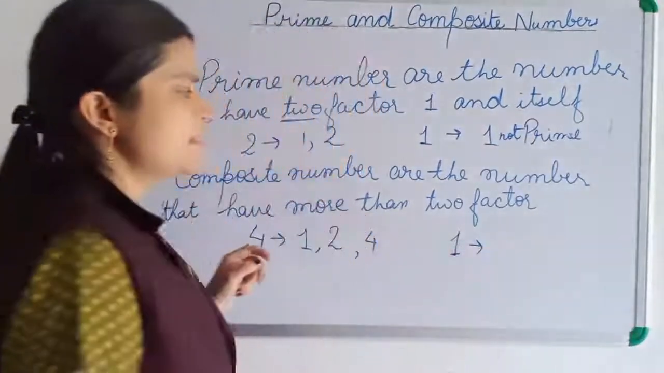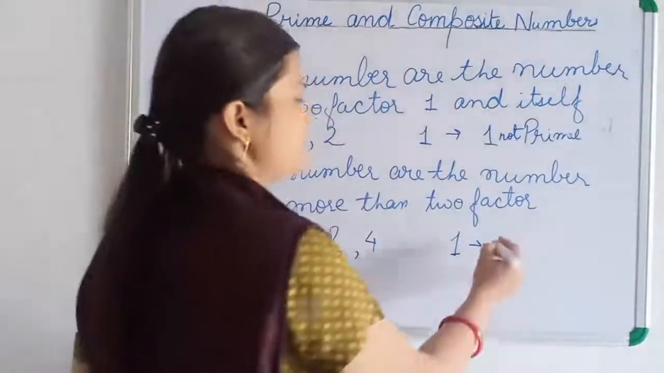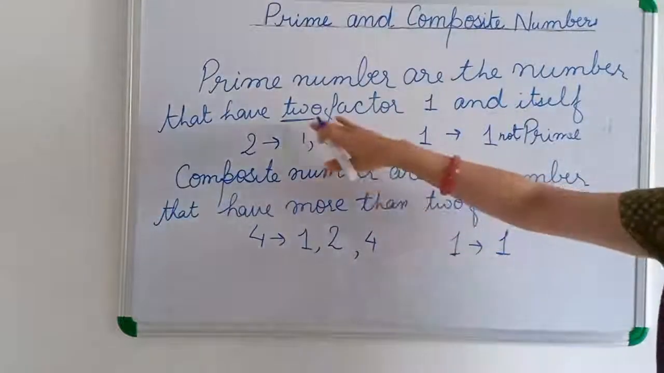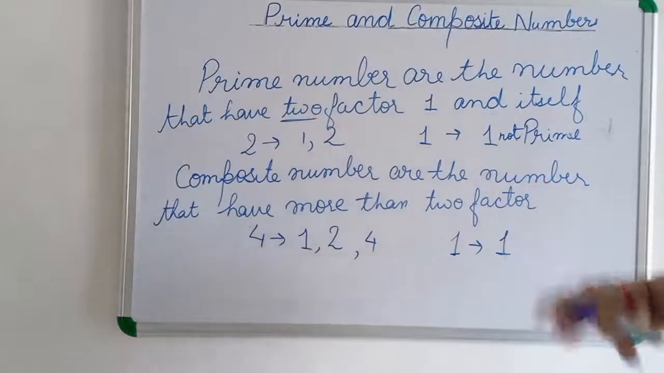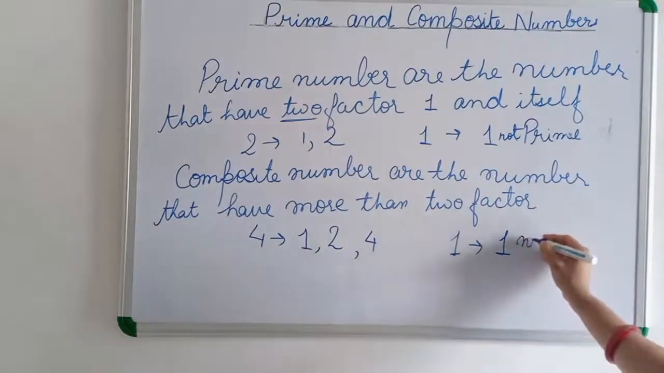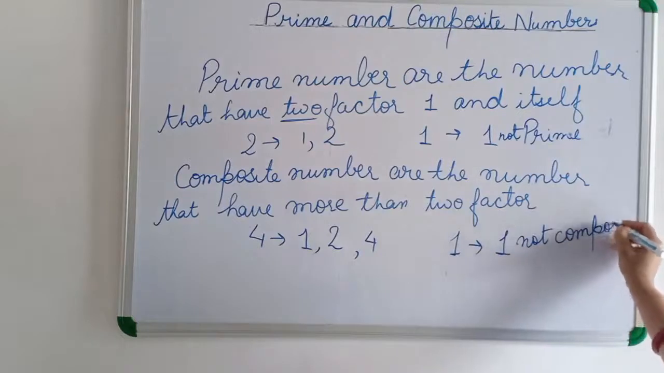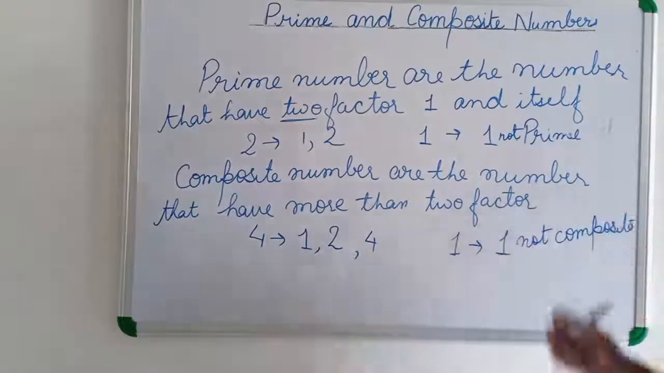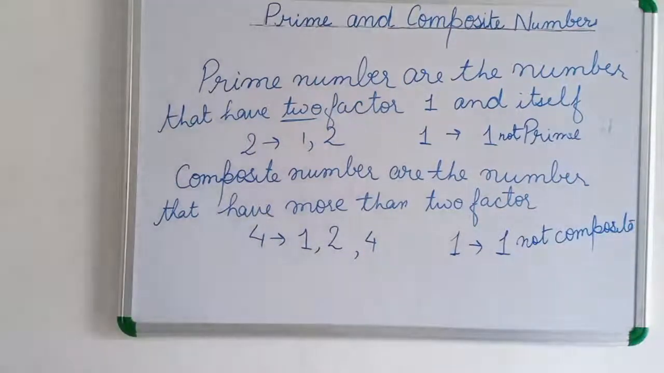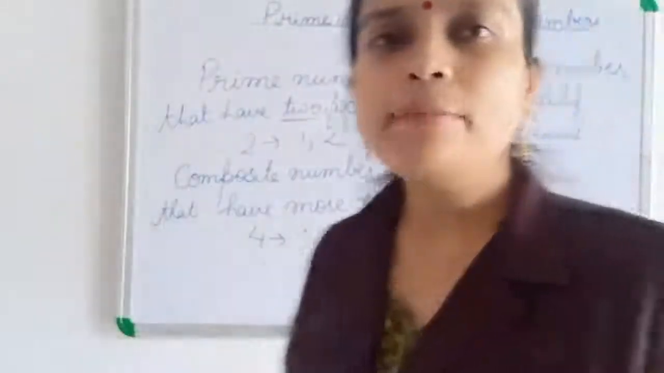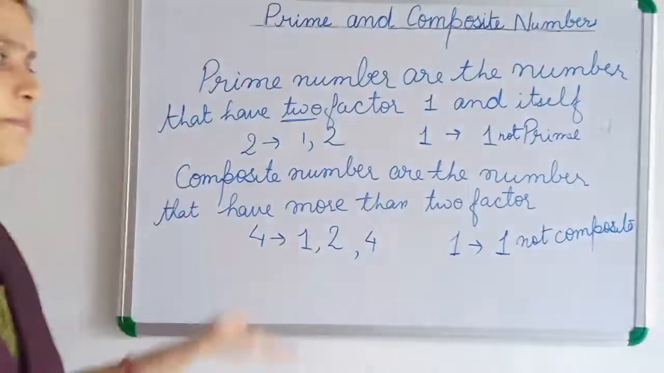1 is having only 1 factor. It is not having more than 2 factors. It is not having 2 factors also. So it is not composite also. According to the definition, 1 is not composite also. So we can see that 1 is neither a prime number nor a composite number.